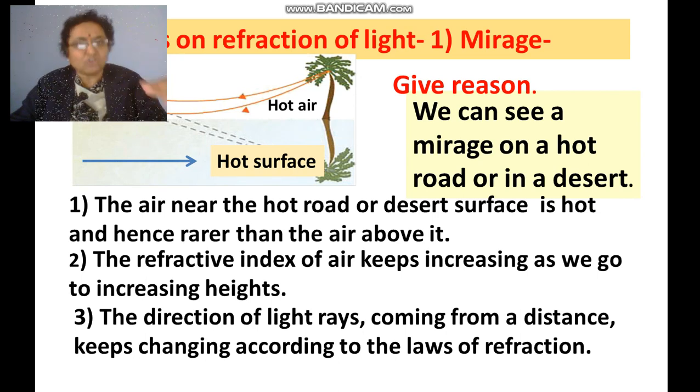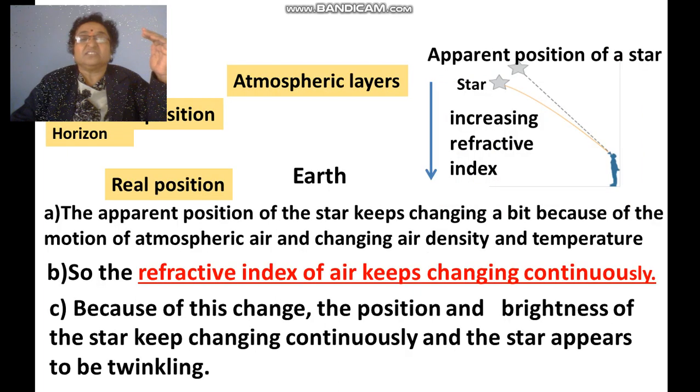According to the laws of refraction, the direction of light rays coming from a distance keeps changing and we can feel a mirage.